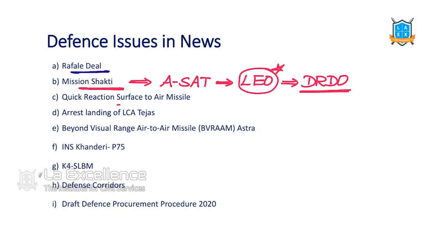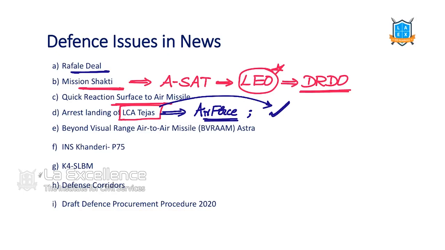Next, quick reaction surface-to-air missile. This was the news: LCA Tejas was successfully arrest landed. LCA Tejas was inducted already into the Air Force, but the Navy said we need some more tests for LCA Tejas, so they didn't induct it. Last year they conducted this test called arrest landing. After that they inducted it. So that's why this was news. For LCA Tejas production, they have given a larger number for procurement. That's why this is news.